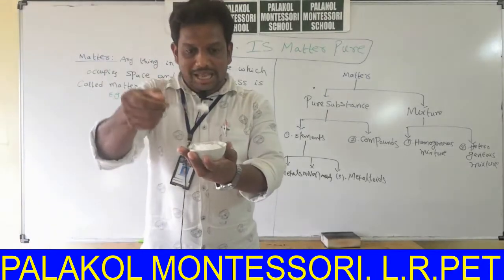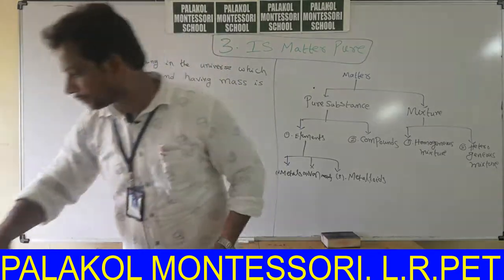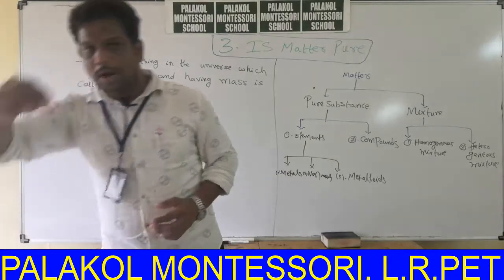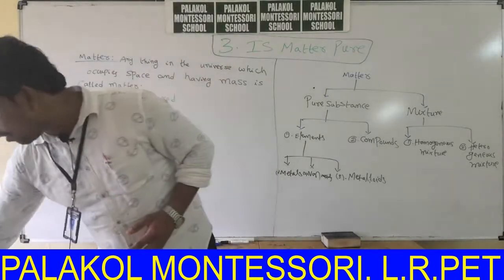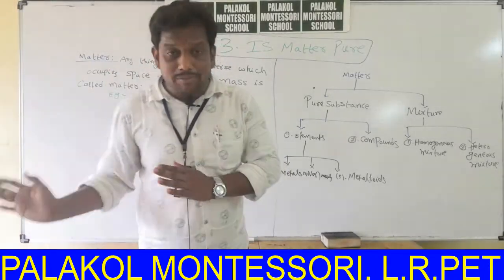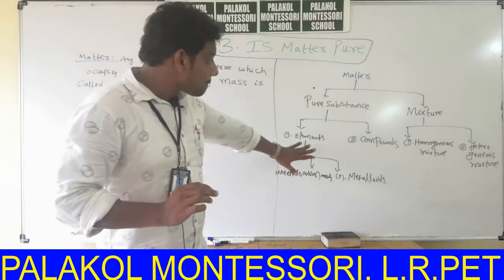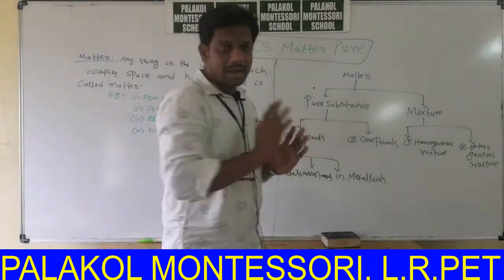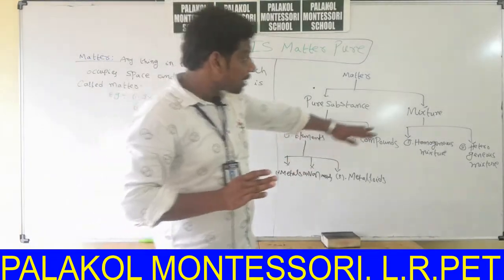Salt is an example of a compound. This naphthalene ball, camphor, is an example of a compound. So we already have some idea about elements and compounds. So first we start with mixtures.